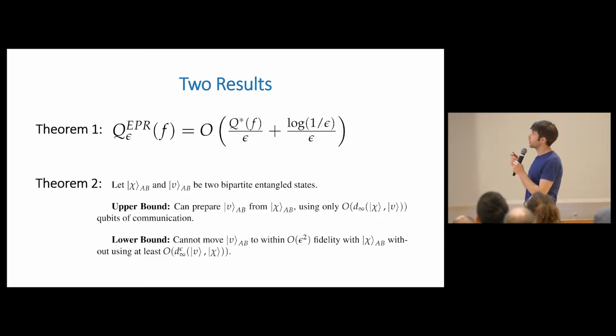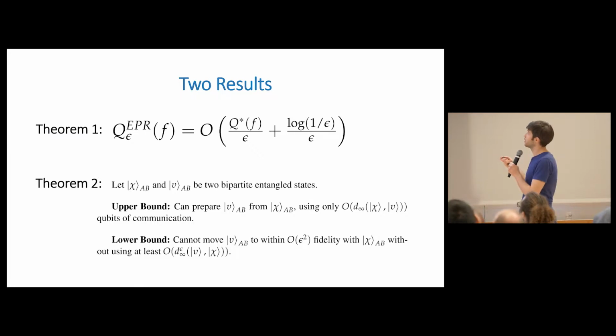And then the second result is about the cost of state conversion. It's about a task where two players, Alice and Bob, share an entangled state, and they want to convert their shared entangled state chi to another one, nu. So how can you prepare nu from chi? I'm going to call this nu. I think it's actually a different letter, but I'm going to call it nu anyway. And how much communication do Alice and Bob need to pass between each other in order to create the state nu from the state chi.